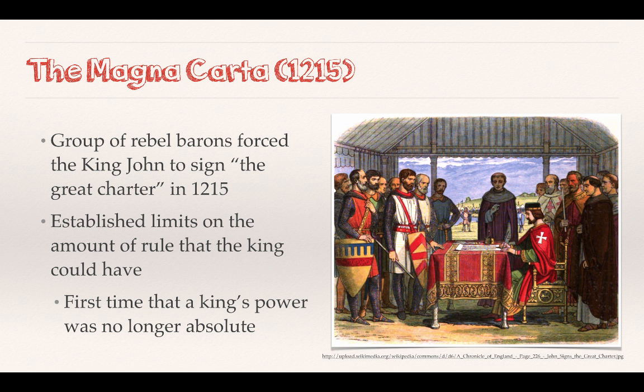the documents, the first one we're going to talk about is the Magna Carta. Now, this was signed in 1215 by King John. King John was forced to sign this great charter, as it's known. All right, and what happened was it was the first time that we established a limit on the amount of rule that a king could have.